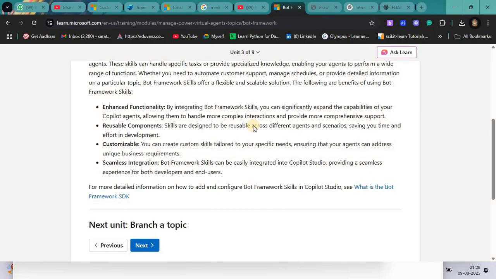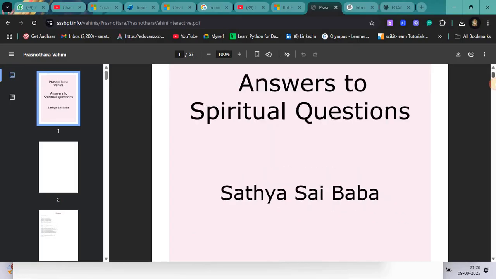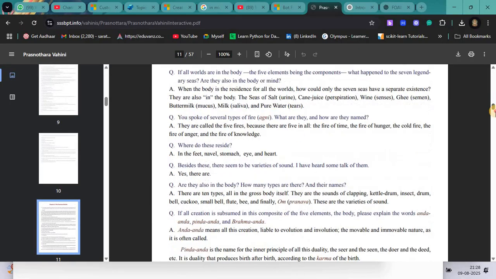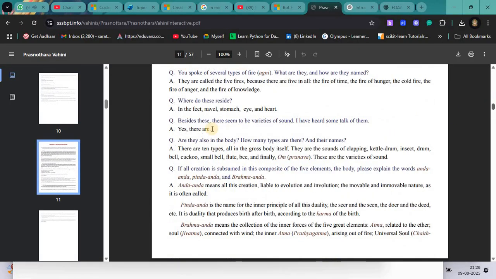Let me take a few of the questions from here. What are the different types of fire? What are they and how are they named? You can ask these questions.